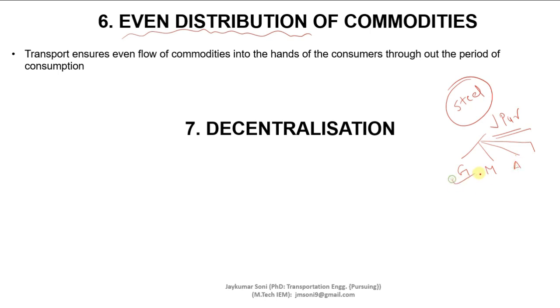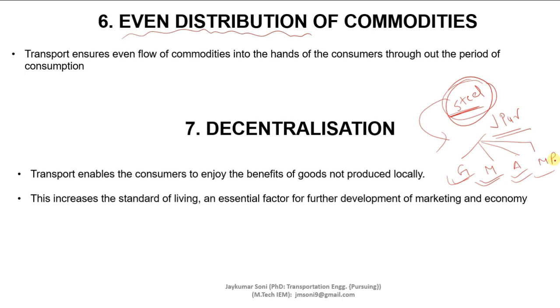Let us take Gujarat, Maharashtra, Andhra Pradesh and Madhya Pradesh. So this is called decentralization, that the production unit of any industry is not located at one center only, but it is decentralized where it is required. It increases the standard of living, an essential factor for the further development of marketing and economy.